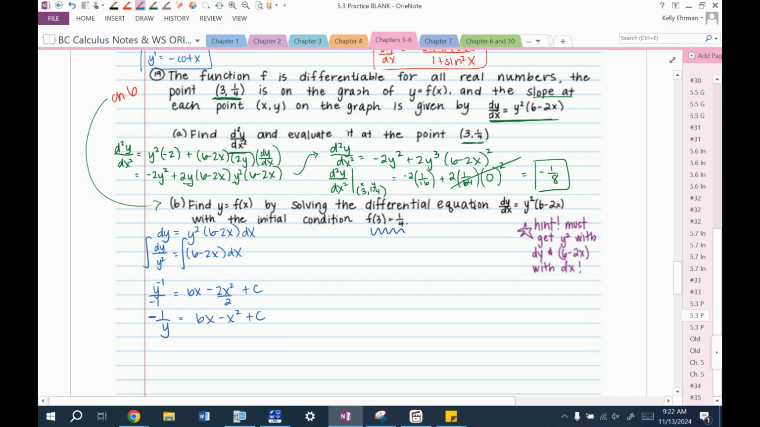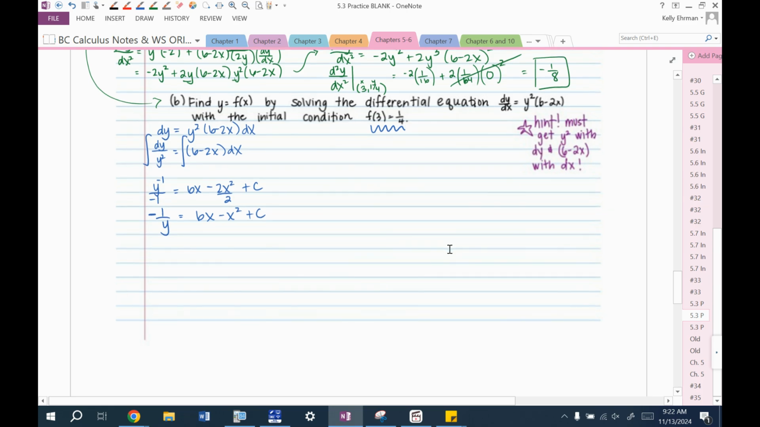We have this initial condition right here. How do I find c? I plug in 1/4 for y. So negative 1 over 1/4 will be negative 4. I plug in 3 for x, so equals 18 minus 9 plus c. Negative 4 equals 9 plus c. Negative 13 equals c. Okay, so that brings me back to here. Negative 1 over y is equal to 6x minus x squared minus 13.